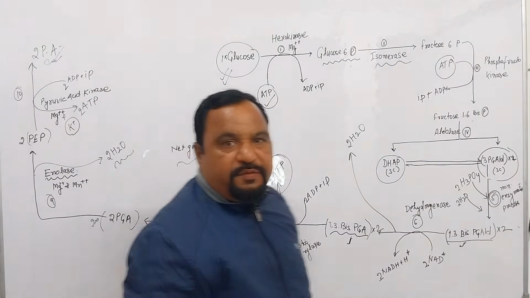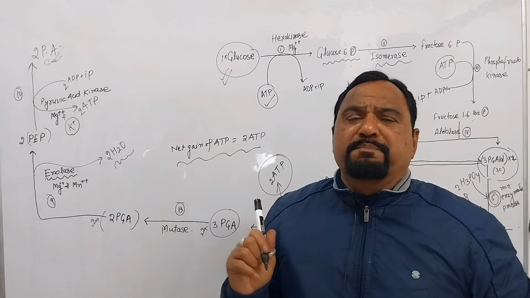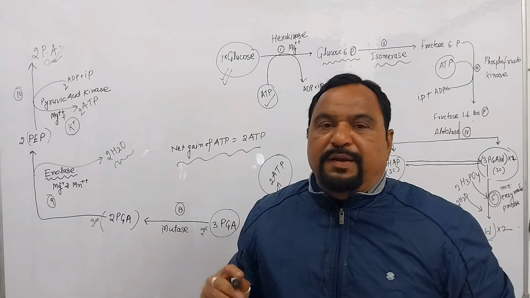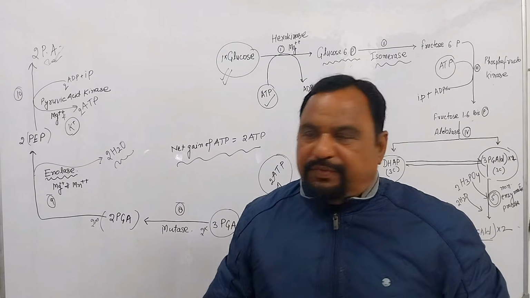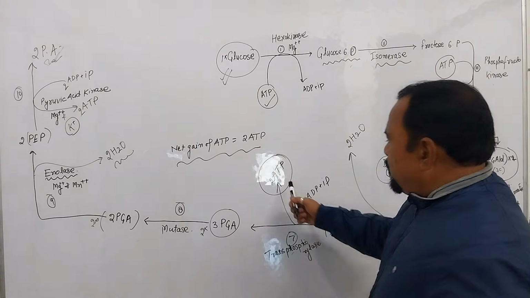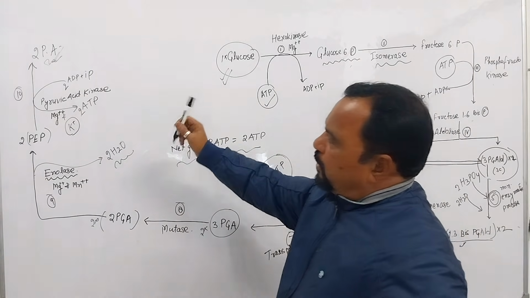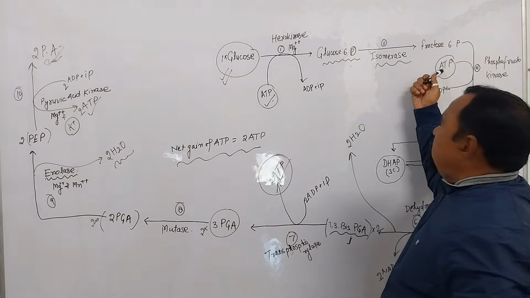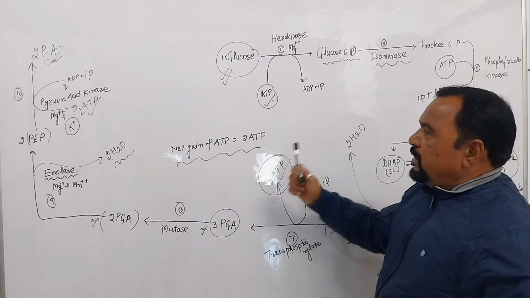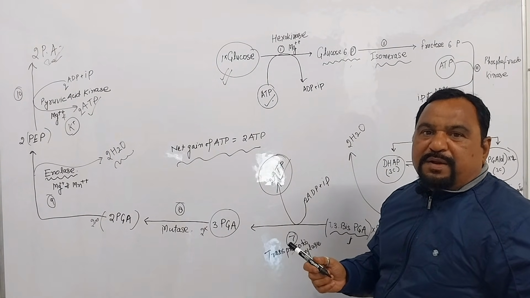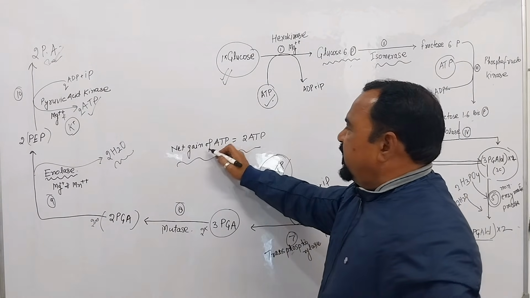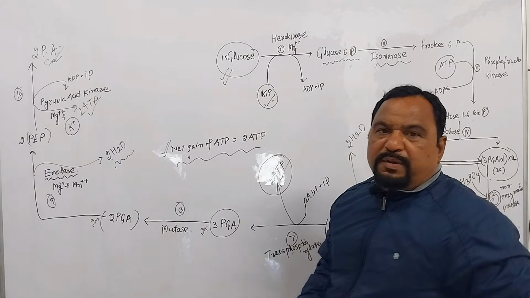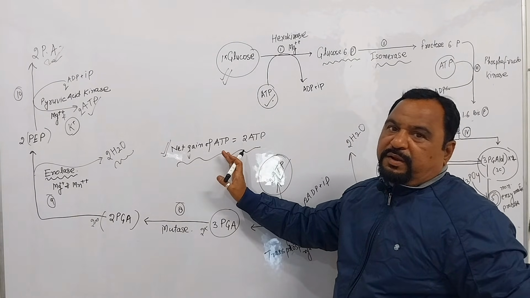What I am saying, it is also a NEET question, NEET UG. Many times a question has been asked from this point. What? Net gain of ATP during glycolysis. Just you see, 2 ATP here, 2 ATP there, 4 ATP already produced, and 2 ATP used up, 1 here, 1 there. Then what is the net gain of ATP? 4 ATP minus 2 ATP is equal to 2 ATP. The net gain of ATP is equal to 2 ATP.